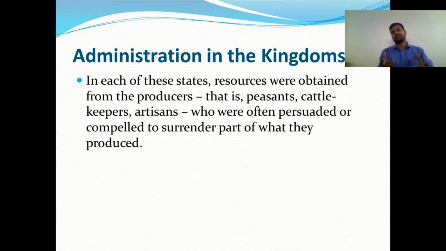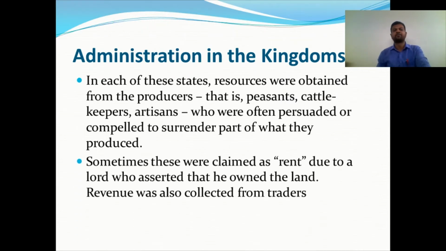Sometimes rent was claimed by a lord who owned the land.